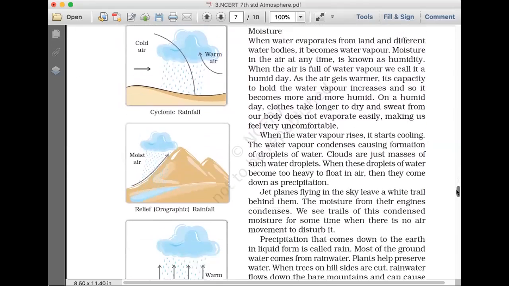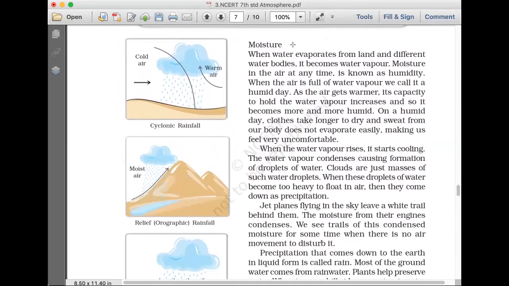And then we have the moisture. You know what is moisture? We just need to understand the concept: precipitation, and then humidity, and then rainfall. All these terminologies are interrelated. Also I have missed one, that is water vapor. So how does water vapor come? When the water evaporates, water vapor will come. Okay, so when the water vapor comes, it means it's moisture.